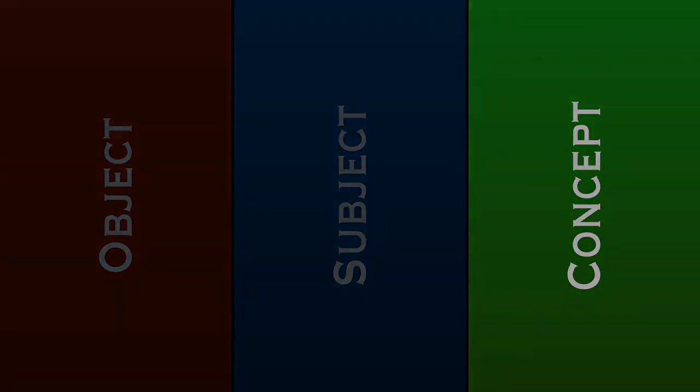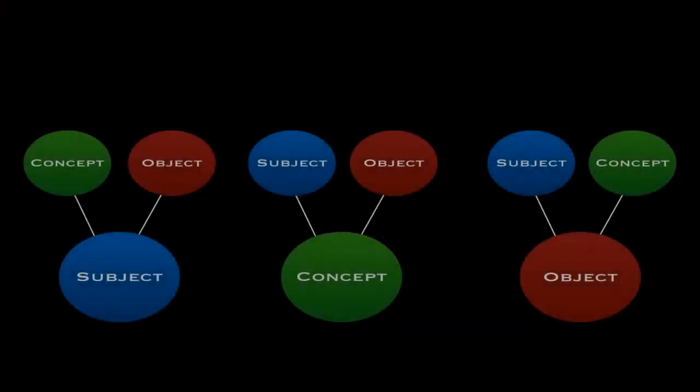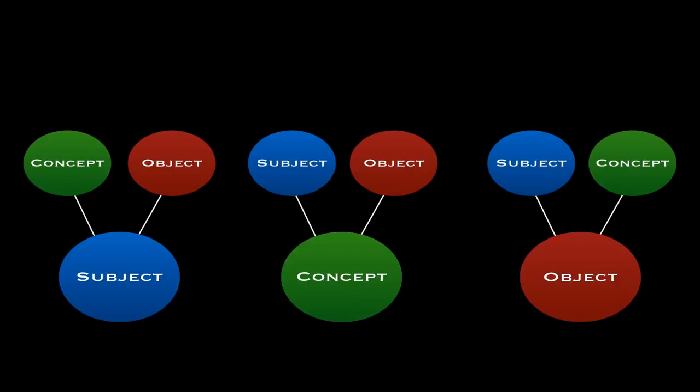Let's make a distinction between 3 views which place each of the 3 terms as fundamental and the other 2 as contingent. Keep in mind, however, that there are variants of each of these 3 views, but those distinctions will be made in a later part. We also need to adjust the terminology a bit, but we'll do that as we go along. So these are the 3 views. Subject is fundamental, object and concept are contingent upon subject. Concept is fundamental, object and subject are contingent upon concept. And object is fundamental, subject and concept are contingent upon object.